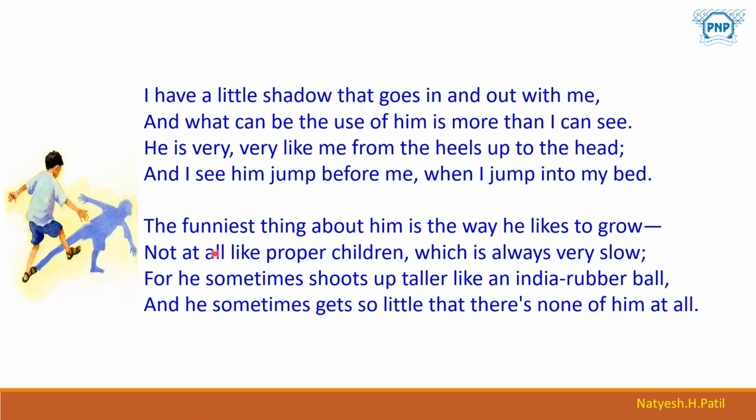The size of the shadow varies. He says that sometimes it grows tall and the other times it gets small in size. It is not like the normal kids who grow at a normal rate. This getting bigger and smaller excites the boy too, because he has not seen anything like this before. This is when he realizes that the shadow is not like other children. It does not have normal behavior. Its behavior gets changed according to the sunlight.